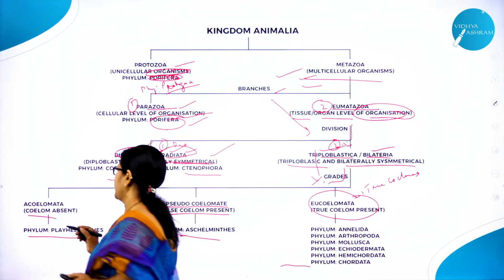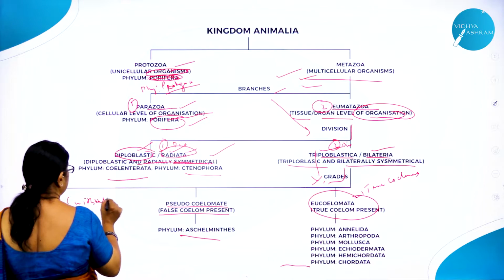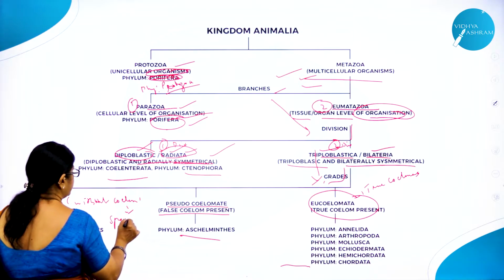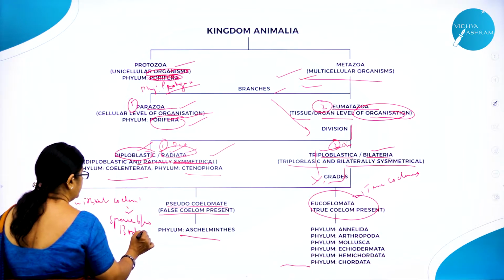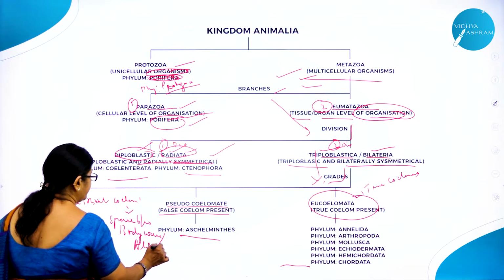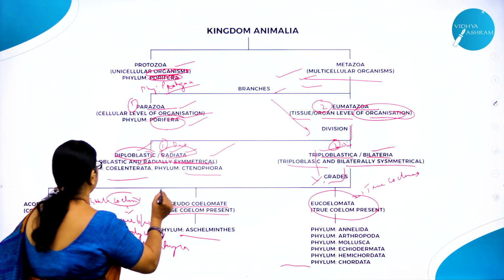Without coelom. Acoelom means without coelom. What is coelom? Space between the body wall and the alimentary canal. So, this forms the basis. What are the grades here?